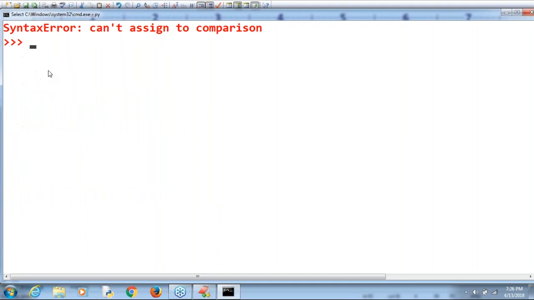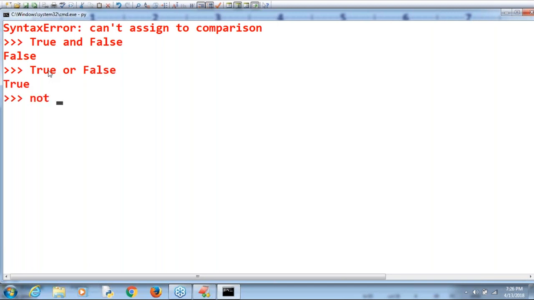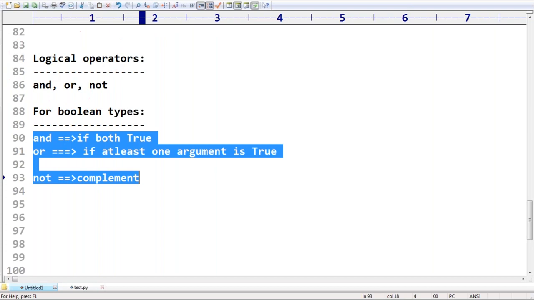Just have a look once. True and false, what is the answer? Immediately respond: false is the answer. True or false, what is the answer? True is the answer. Next, not false, the complement of false: true itself is the answer we get. For Boolean data types, this is the behavior. It is very easy for Boolean.